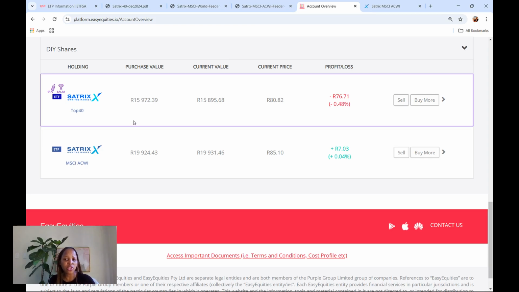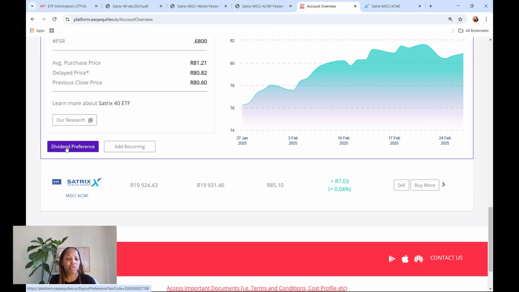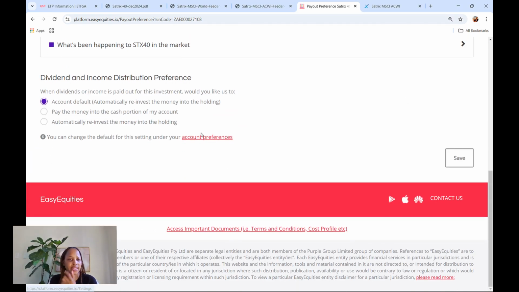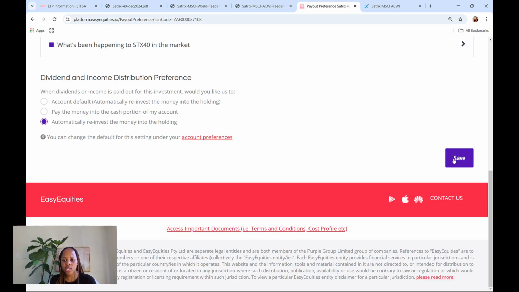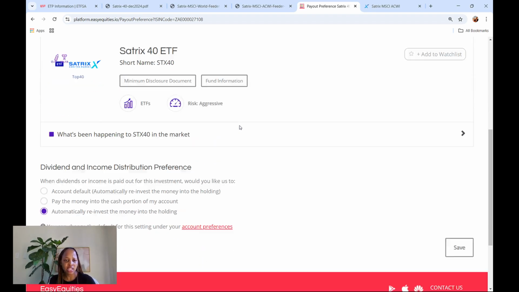So one thing I want to do with my daughter, I want the dividends from Satrix, because Satrix distributes 4 times a year, I want to set them to reinvest back, right? Instead of me logging in and doing it manually. So I'll click here where it says dividend preference, and set that it should automatically reinvest the money into the holding. So whenever Satrix pays out a dividend, it's going to go back into the holding, right? Then I'll click save and it has saved the changes successfully.